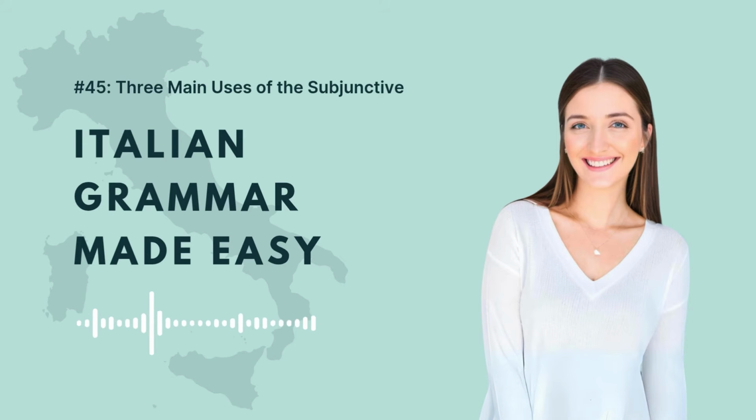The second main use of the subjunctive is when the verb in the main clause indicates a hope, a wish, a desire. For example, mi auguro che loro stiano bene. I hope that they are doing well.